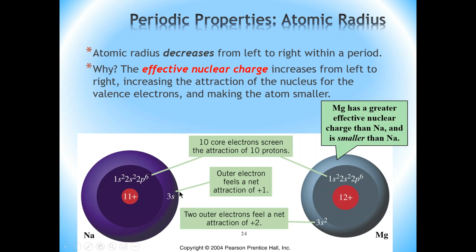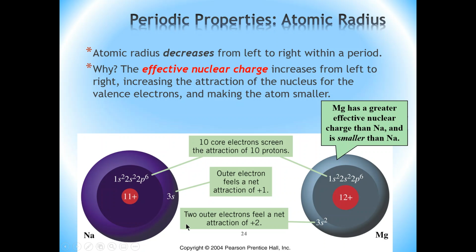So firstly, let me say this. The atomic size is pretty much determined by the distance between the nucleus and the valence electron, right? So this valence electron here will be exposed to a nuclear charge of about 11, but it is also exposed to the electrons in the core region, and there are 10 electrons, right? So you have 10 negative charges, effectively canceling out 10 of the 11 plus charges of the nucleus. Therefore, the nuclear charge felt by the valence electron will be a net attraction of +1, right? So that's as far as sodium is concerned.